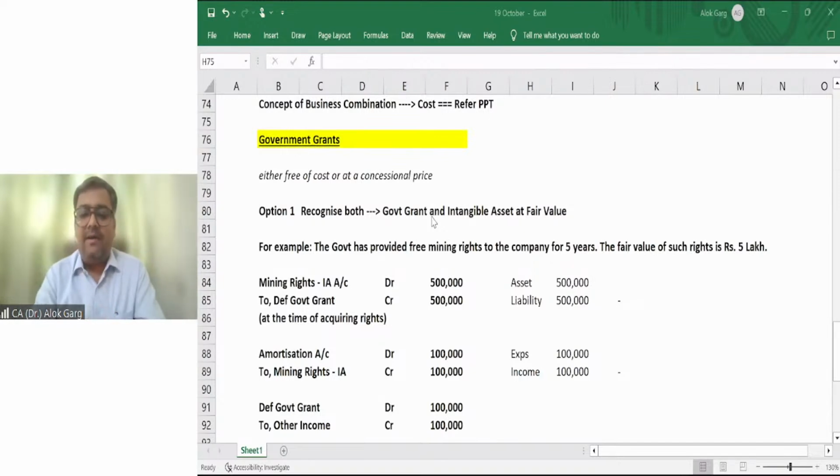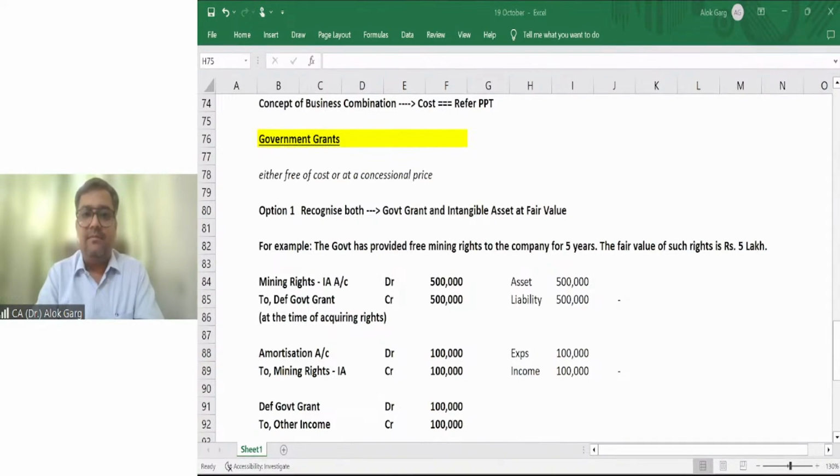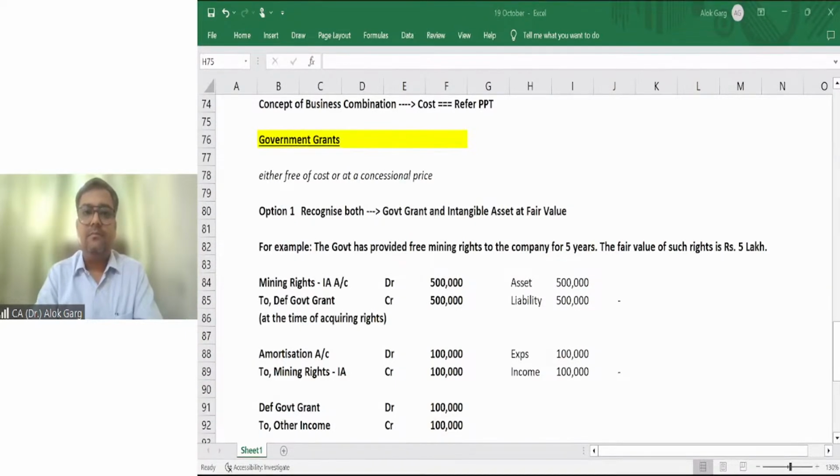Any question on this part? Let me know if you have any question on this part. Any question on this part, guys? I'm waiting for your response. If you don't have any question, I'll move forward. Have you understood it very well?